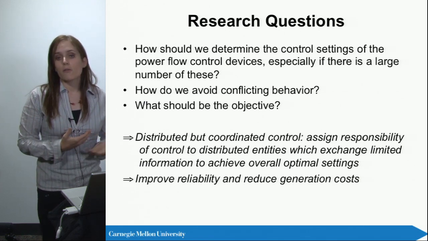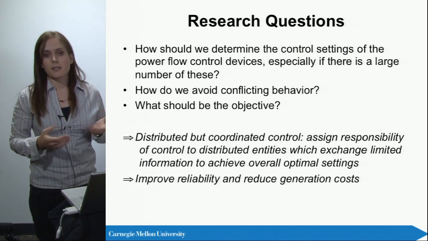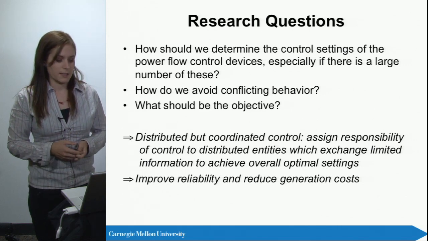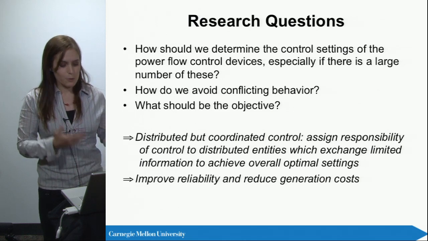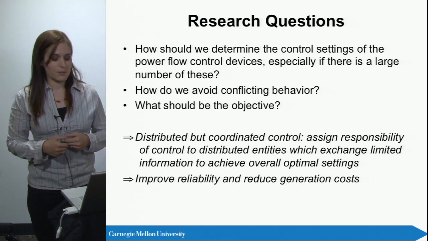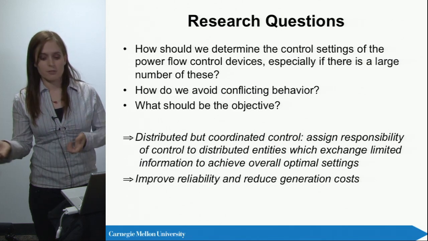So we want to achieve the overall optimal settings of all of these devices, which would also result in good coordination of these devices. The general objective that we're looking at is to improve reliability and reduce generation costs, so having a trade-off between reliability and generation cost.